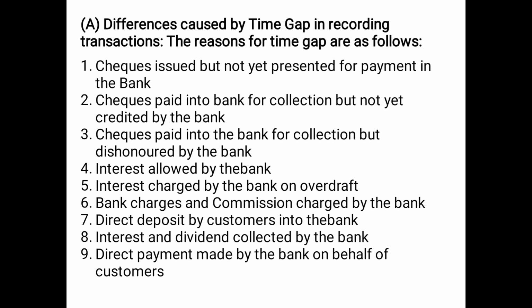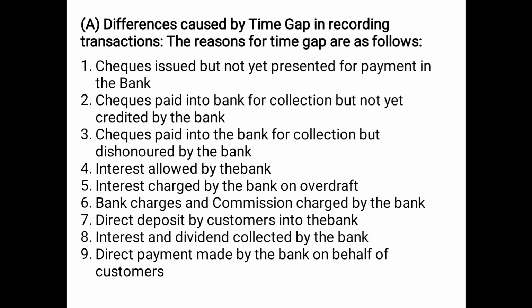Then the last cause can be direct payment made by the bank on behalf of the customers. It can happen that we instruct our bank that, listen bank, so and so person, let's say Mr. X, Mr. Y, we have purchased goods from him, and you have to make the payment on our behalf after 2 months.